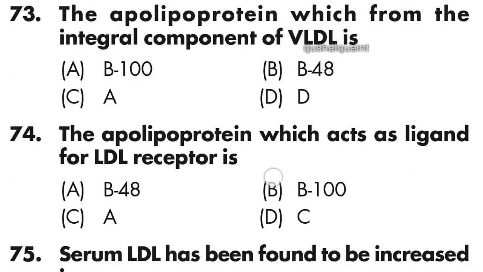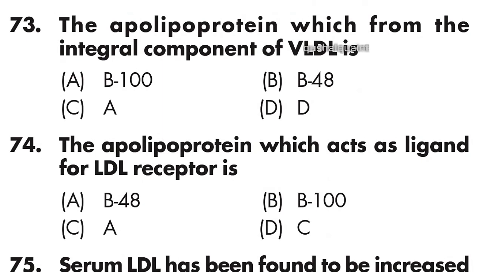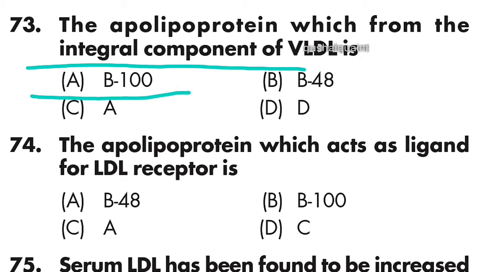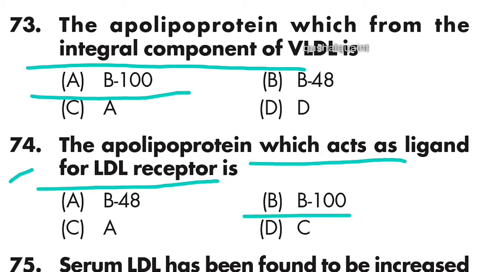73. The apolipoprotein which forms the integral component of VLDL is B100. Option A is right. 74. The apolipoprotein which acts as ligand for LDL receptor is B100. Option B is right.